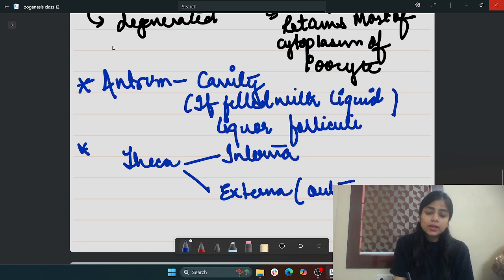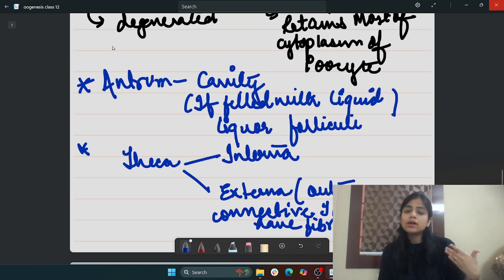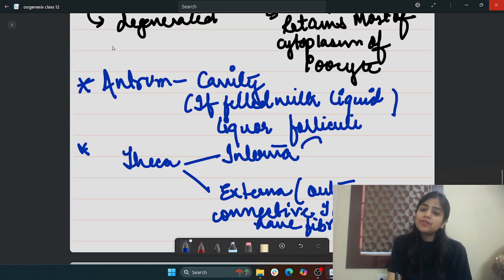It is the outer connective tissue that has fibroblast cells. Fibroblast cells secrete fibers as well as the matrix, both. And then we have the interna. Interna cells are secretory cells.